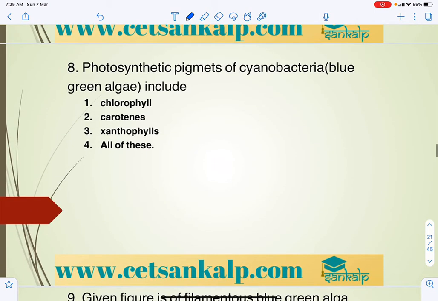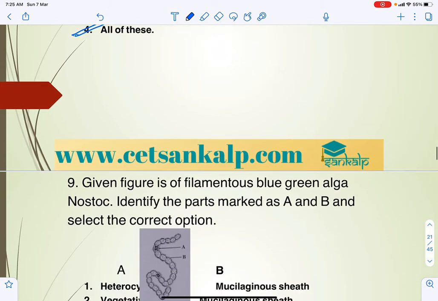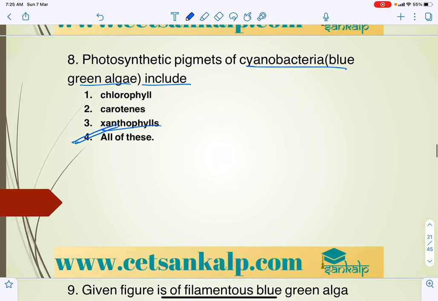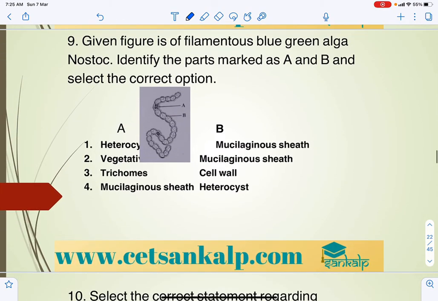Next, photosynthetic pigments of cyanobacteria or blue-green algae include: just now we discussed that it mainly includes chlorophyll, carotenoids, and along with that phycobilins, and xanthophyll. All of this comes under the given figure, that is what we discussed.